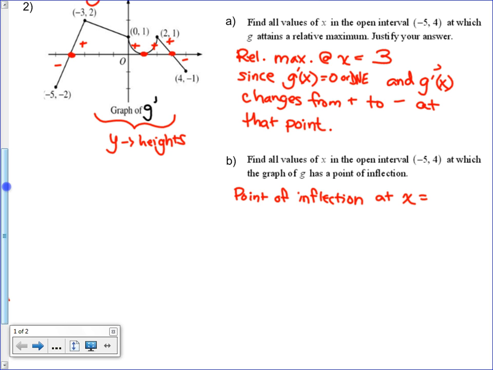How do I find actual inflection? I need to find possible inflection points. How do I find possible inflection points? Finding the critical number. But we're not going to say that. The second derivative equal to 0 or DNE, because they're PIPs, because we're thinking about the second derivative of something. So the point of inflection at, we'll come back to it, since, what makes it a possible?